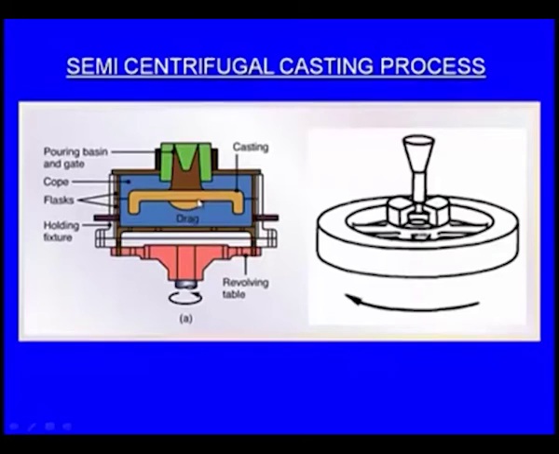Now what is the benefit? Because in the case of the conventional sand casting process, suppose if the cavity has a small fine feature, the molten metal may not flow into that. But here, of course, such a small fine feature is not shown here, but then what happens? Because it is rotating, because of the centrifugal force, the molten metal will be forced to occupy such small details. That is the benefit of this semi-centrifugal casting process.